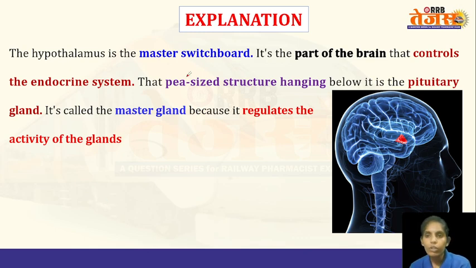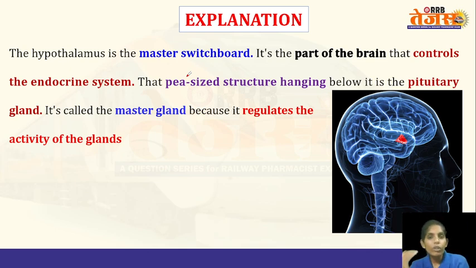So the pituitary gland is of two types, the anterior pituitary and the posterior pituitary. The hormones released by these two parts of the pituitary gland are influenced by the hypothalamus. So for example, the hypothalamus will release the growth hormone releasing hormone.